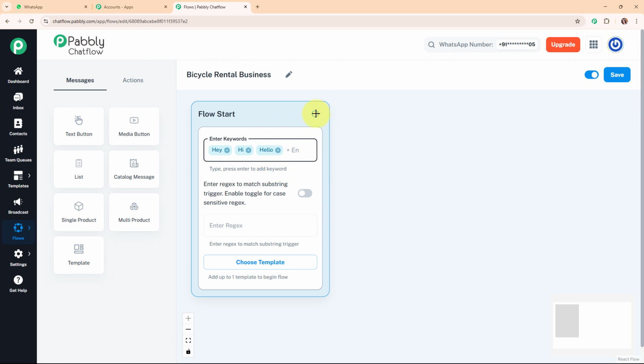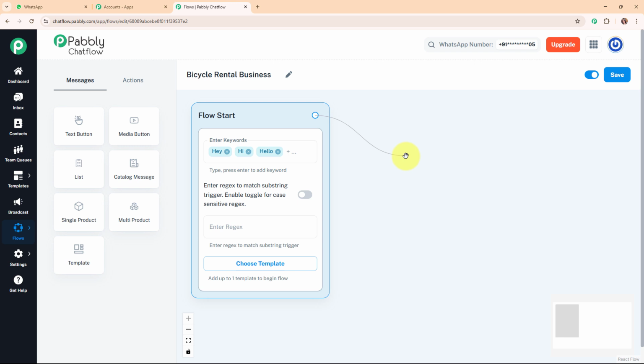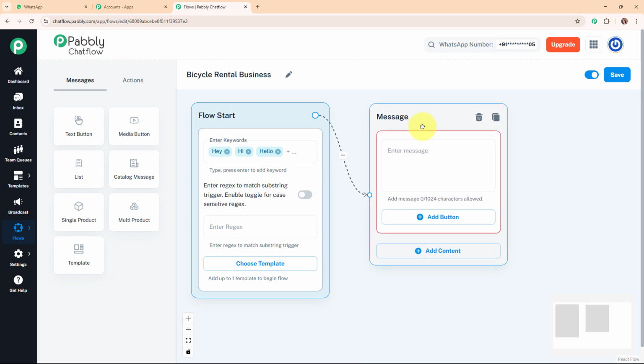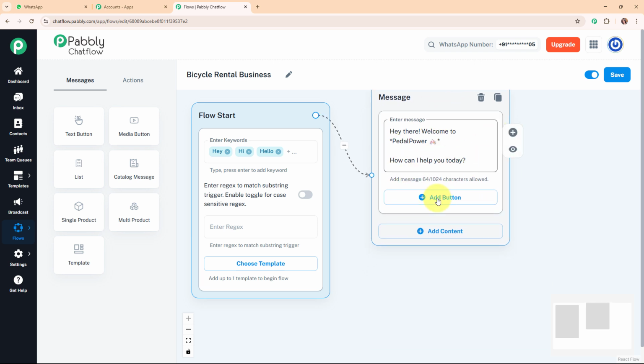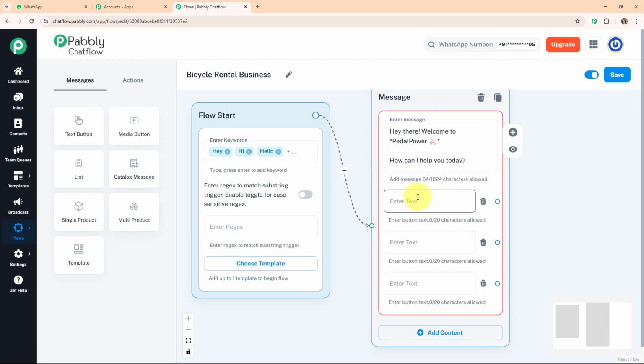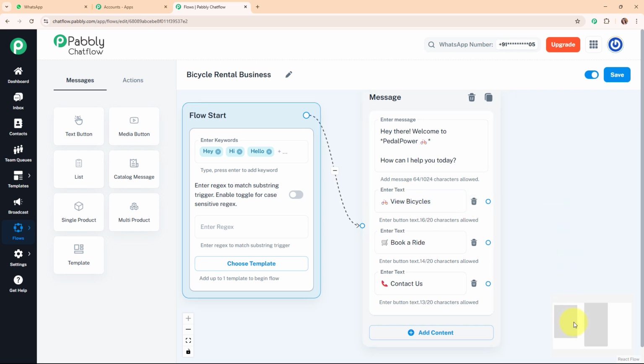So now after triggering my WhatsApp chatbot, I want to send a hello or welcome text to my customer, and for that I'm going to add a text box over here. And here in the text box I'm going to enter the text as hey there, welcome to Pedal Power, how can I help you today? And now after entering this text, I'm going to add quick reply buttons with this text box with the text as view bicycles, book a ride, contact us.